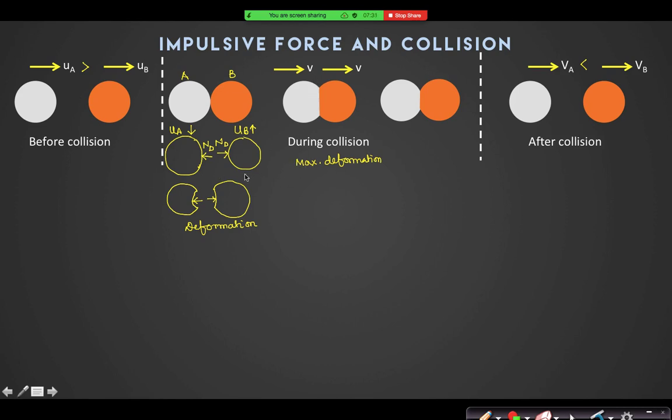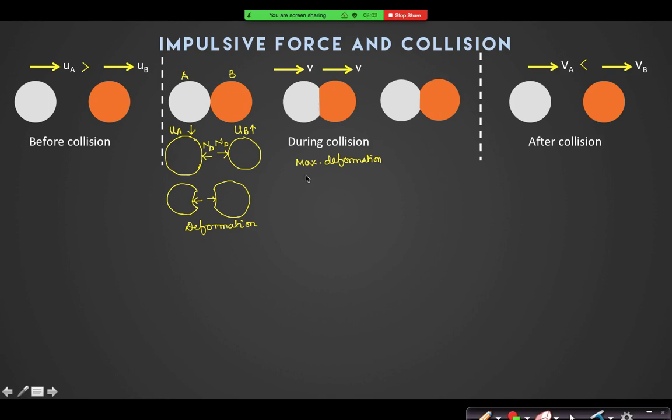At this point I can say that the deformation is maximum, because deformation will be there when there is a relative velocity between the balls. Then only they will press each other with a larger force, and at this moment their relative velocity becomes zero. Yes or no? So that is why this deforming force is minimum at this instant.